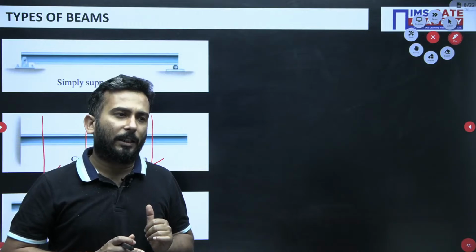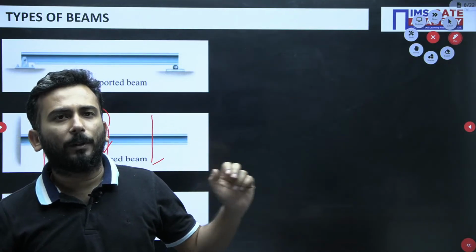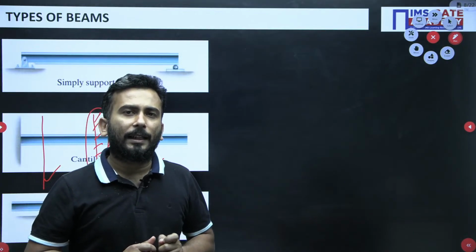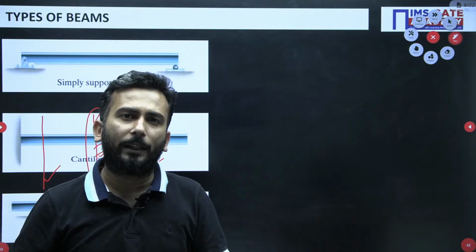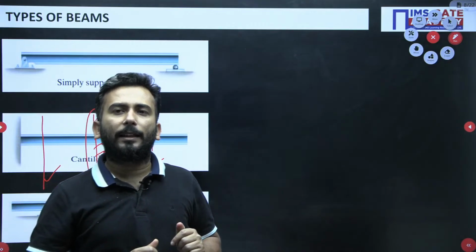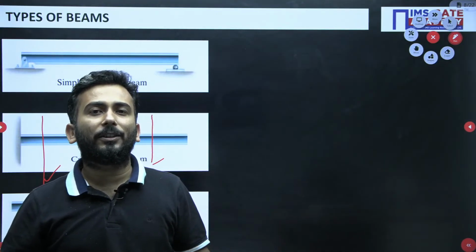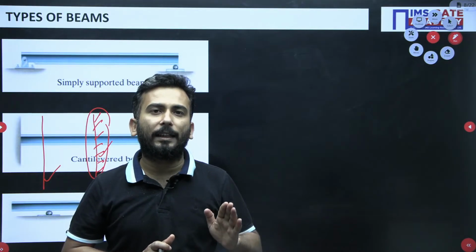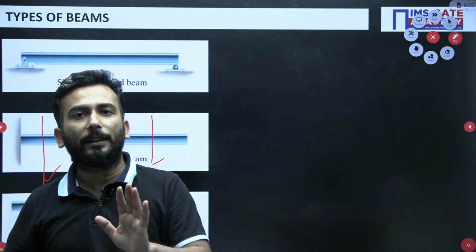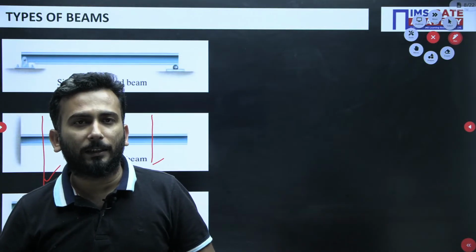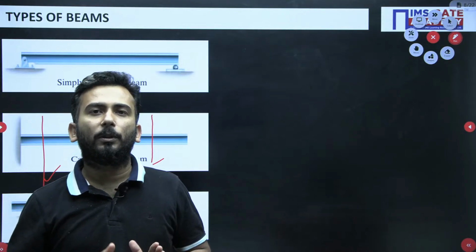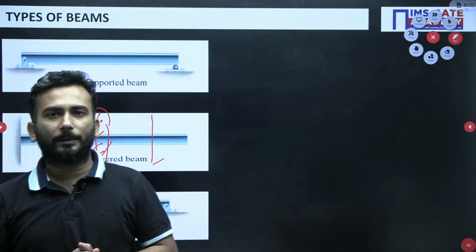Not only that, my dear friends, this is one advantage of drawing the SFD and BMD. The second thing is that once you know the bending moment, later on you will get to know that due to bending moment, bending stresses come into picture. So if the moment is clear, you will be able to find the bending stresses, which are normal in nature. So in that chapter also, SFD and BMD help us to calculate the bending stresses, right.